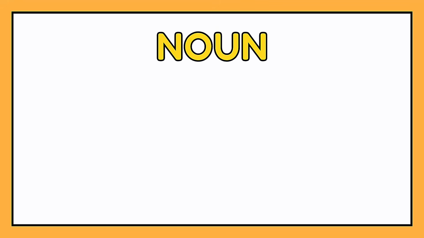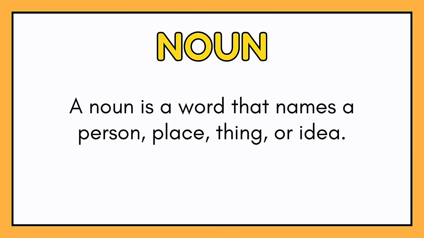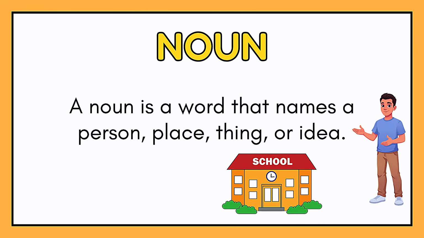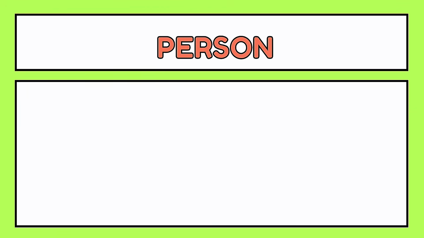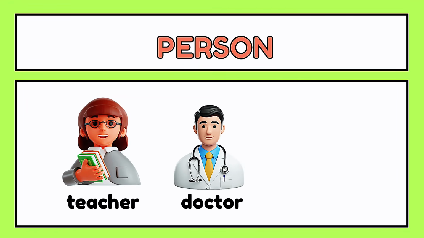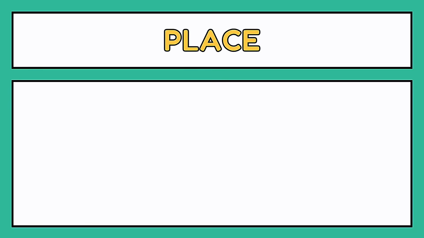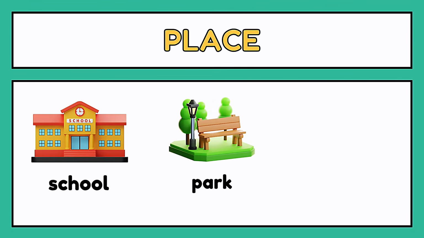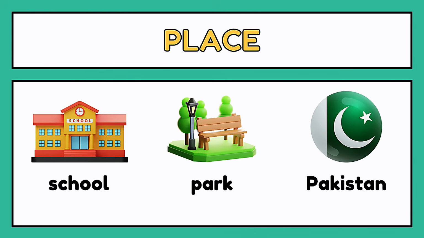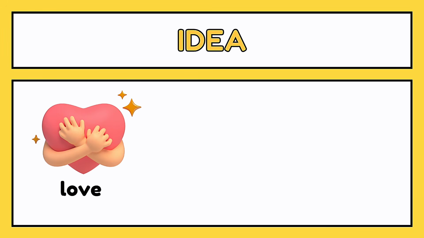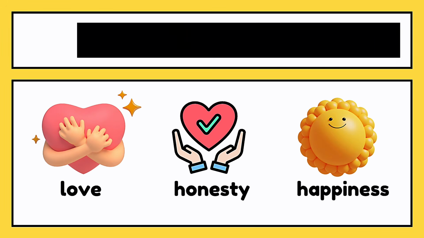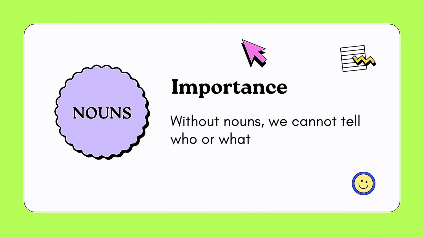What is a noun? A noun is a word that names a person, place, thing, or idea. Examples: Person: teacher, doctor, Emma. Place: school, park, Pakistan. Thing: book, pencil, computer. Idea: love, honesty, happiness. Without nouns, we cannot tell who or what we are talking about.